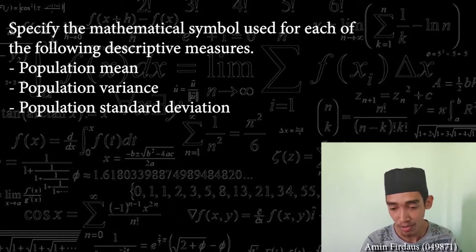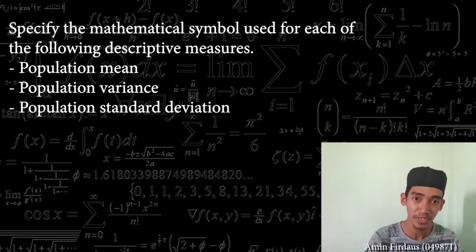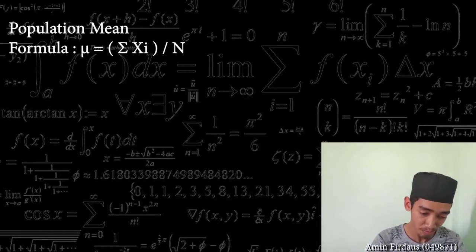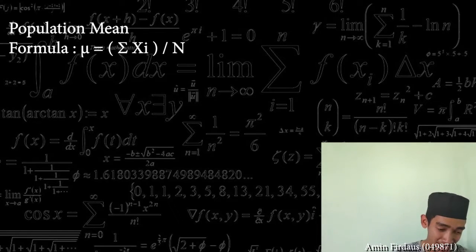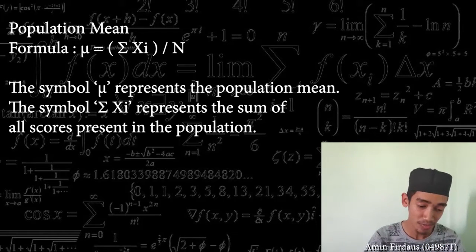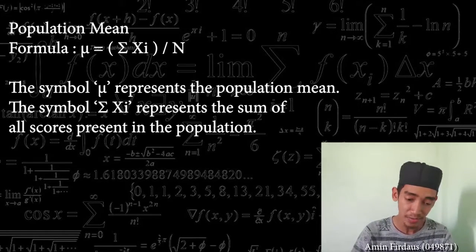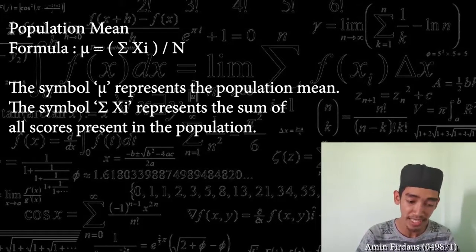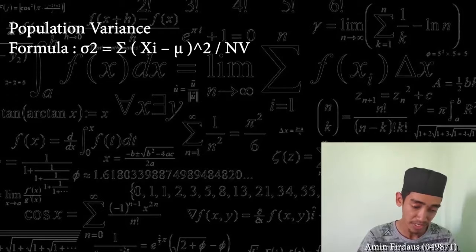Now we'll move on to the population mean, population variance and population standard deviation. First, population mean. The formula is shown, and the symbol represents the population mean, where the symbol summation X represents the sum of all scores present in the population. Same as sample mean. Now population variance.